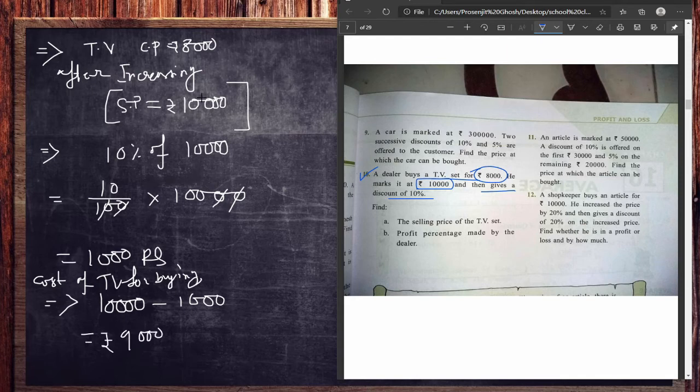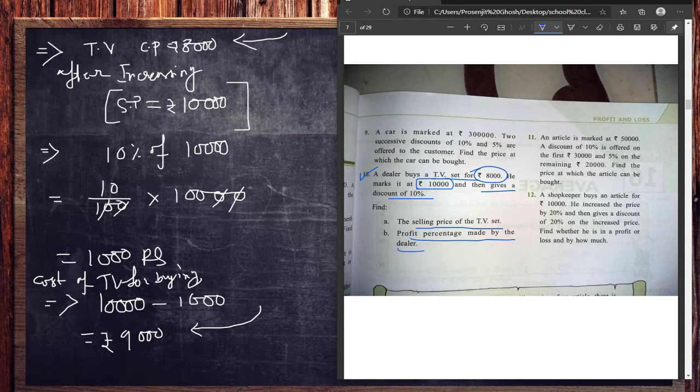So see, you have the cost price that is 8,000 and you are actually selling that at 9,000. So you are getting 1,000 rupees profit. So what we have to find over here, let me check first. You have to find the selling price of the TV. We got that. That is 9,000. Acha. Profit percentage made by the dealer.